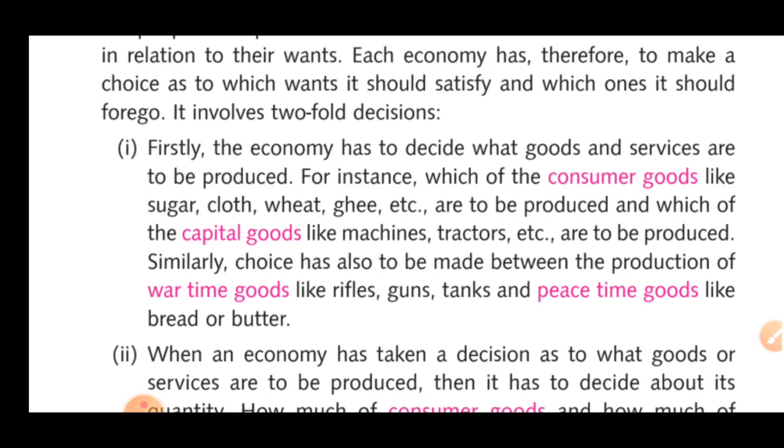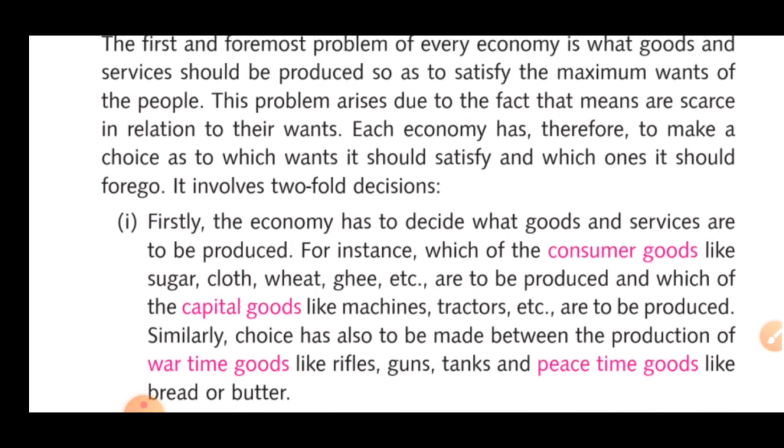People are fed up of eating the same flavor of ghee, so now ghee is coming in ample flavors, to satisfy the wants of each and every human being. And which of the capital goods like machines, tractors, etc. are to be produced. Let's go with this thing again.